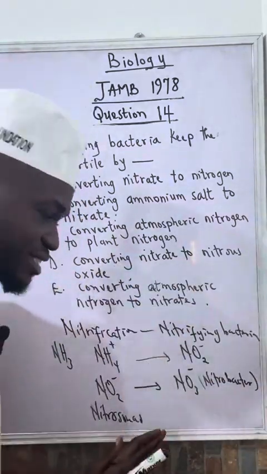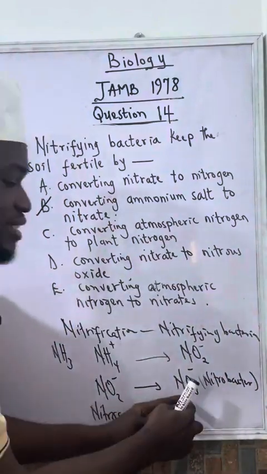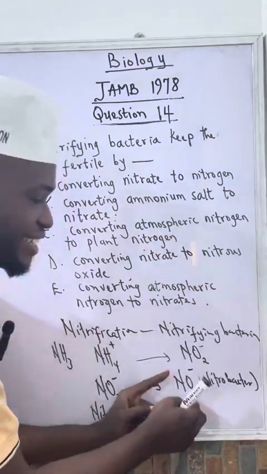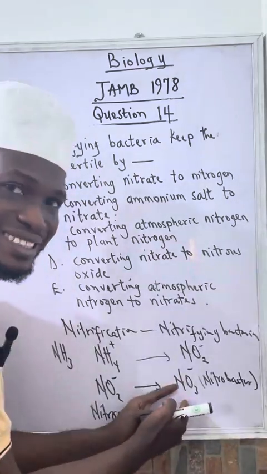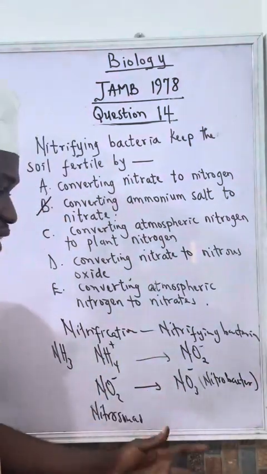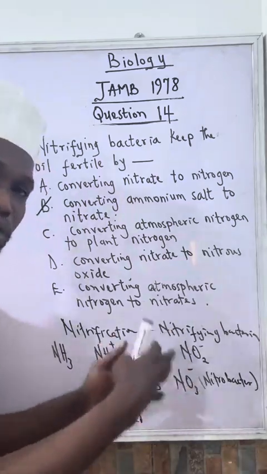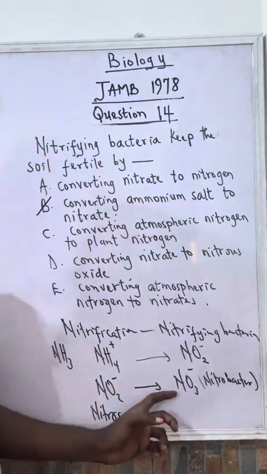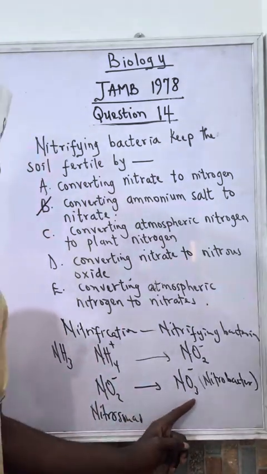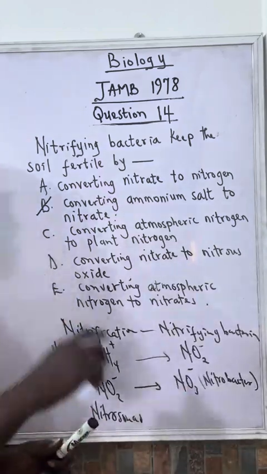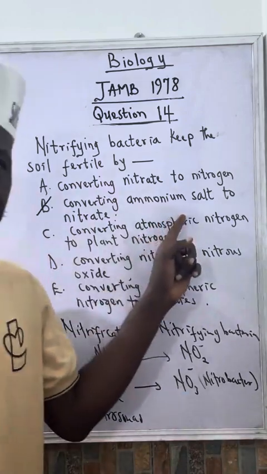After this is converted to nitrate, that's when plants can take it. So the nitrate inside the soil increases the soil fertility, and any plant that is planted at that spot will grow fast, because this increases the soil fertility. So that's why option B is the correct answer.